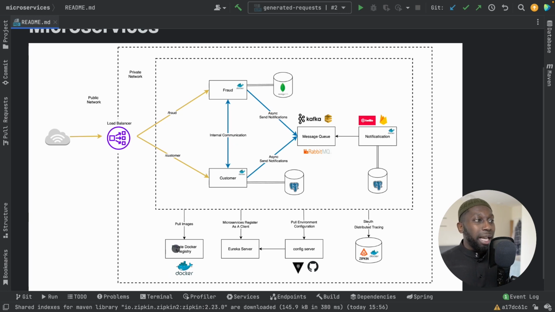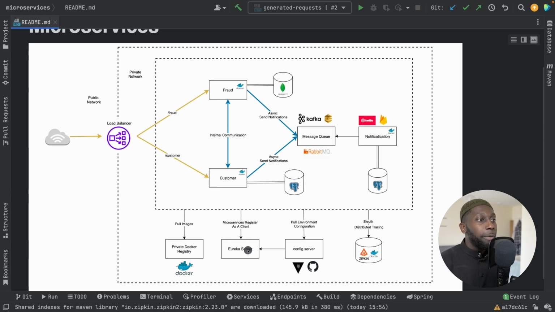These days the way that we package these microservices is by using containers, right? So you want to have maybe a private registry that only you can pull images from. You don't want your images to be public, because you will containerize or build an image for each of the microservices and then run containers from it. So you need somewhere to pull images.